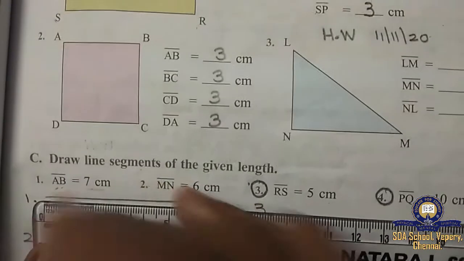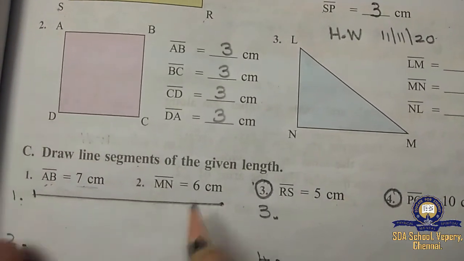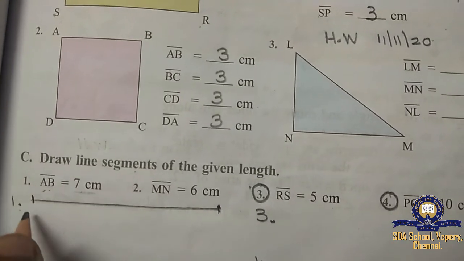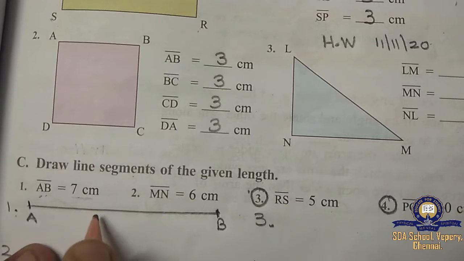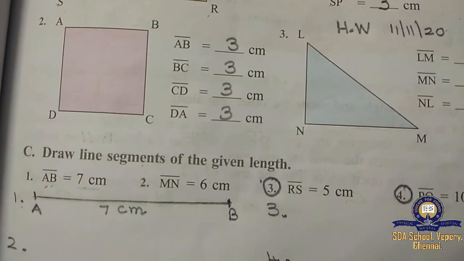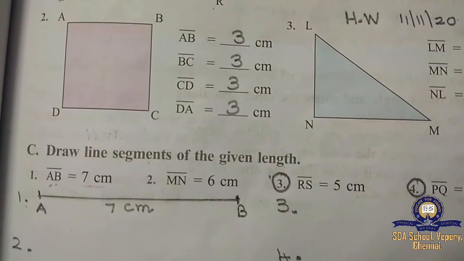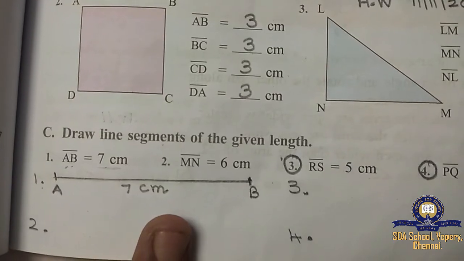You have to keep one dot like this. Then you put a line like this. And what you have to write? This one A and this one B. And here you can write 7 centimeter. Understood, children? This also you have to draw by your own, so that it will be easy for you. Okay, children? Have you understood?